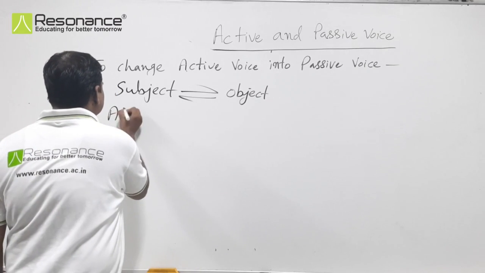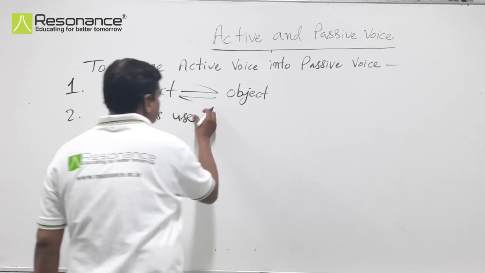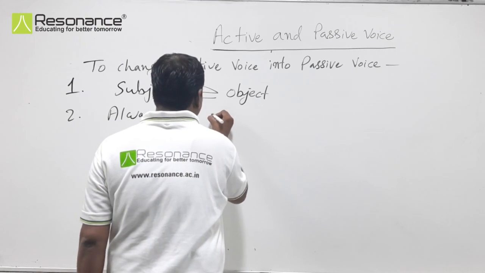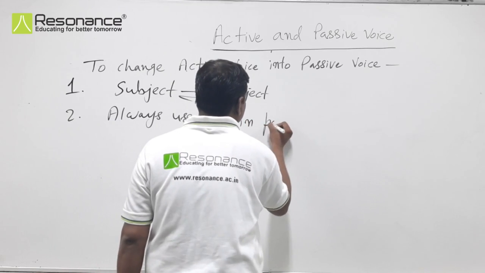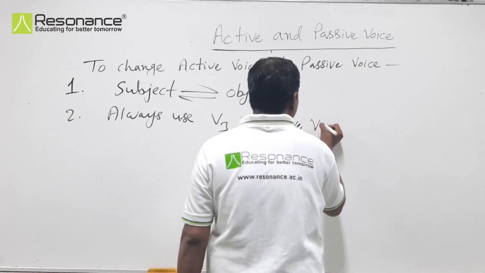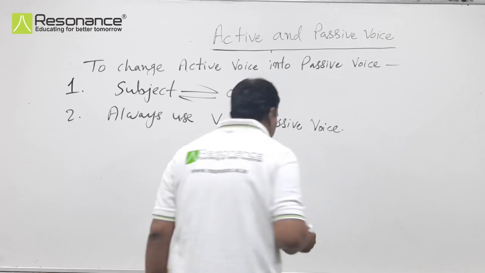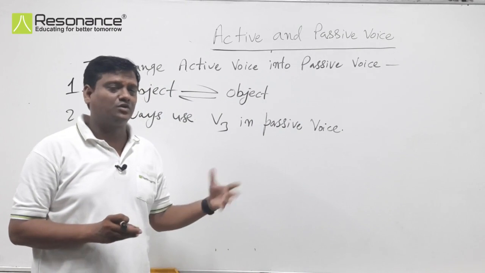Number two, what we do? Always use the third form of verb in passive voice. We always use the third form of verb in passive voice, whether it is present tense, past tense or future tense.